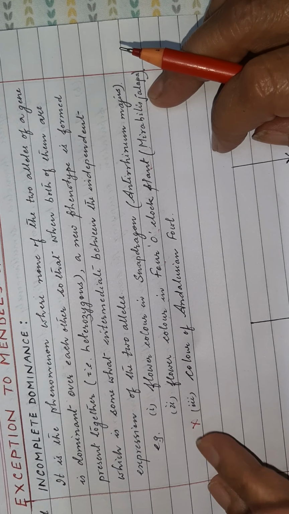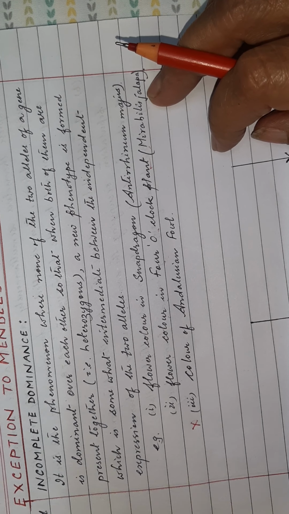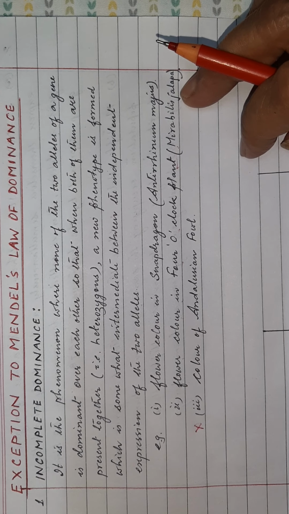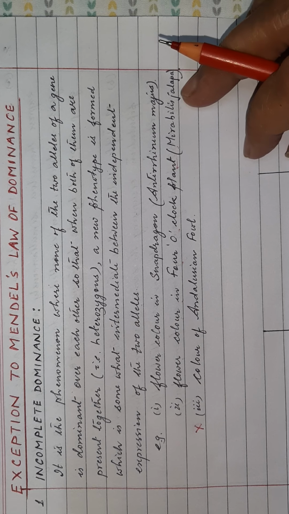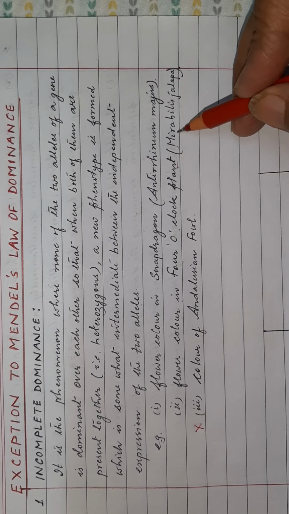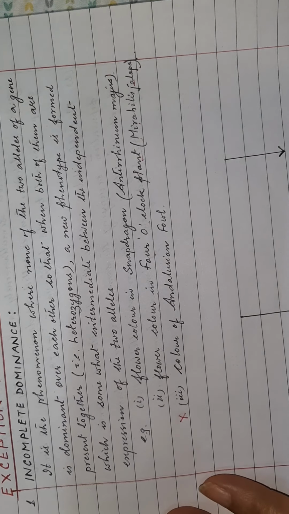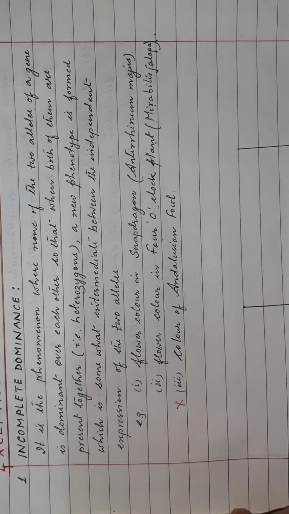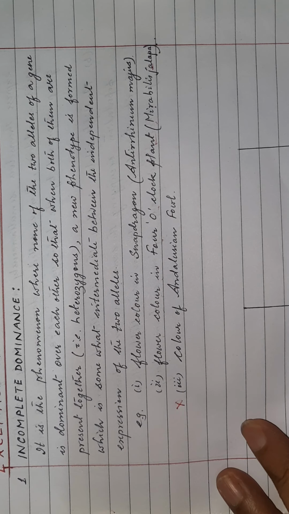Now, as I told you, whenever we study any kind of genetics, whenever we perform any kind of genetic experiment, we use wild varieties, that means they grow naturally in nature. So for Mirabilis jalapa, there are two different wild varieties of flower color, naturally found in nature.